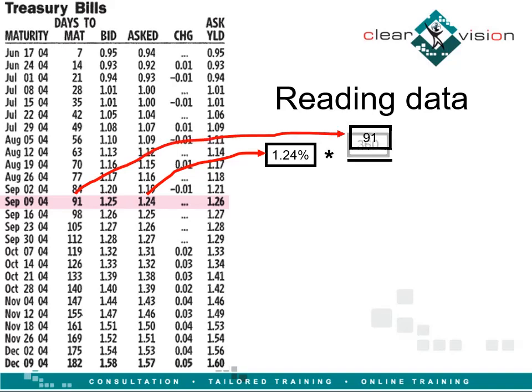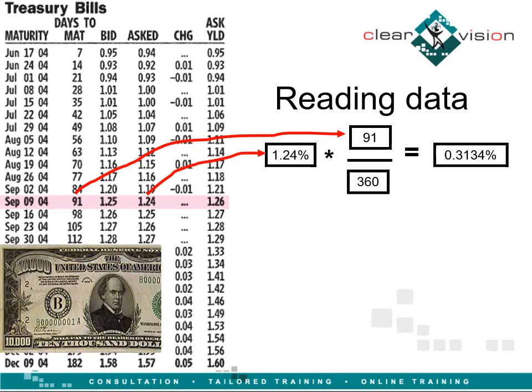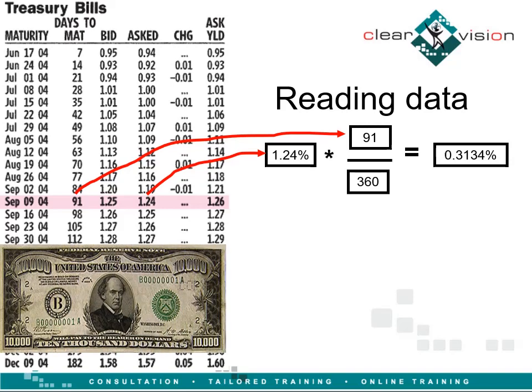So, 1.24% multiplied by 91 divided by 360 equals 0.3134%. So a bill with a $10,000 par value could be purchased using this formula.